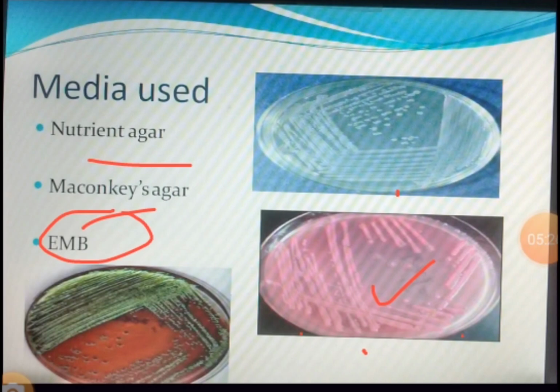One special media for this is EMB, that is eosin methylene blue agar. If E. coli grows on EMB, it will produce a green metallic sheen. You can see the green metallic sheen colonies here. Other organisms, like Enterobacter, may produce other colors, pink or black colonies, but not a green metallic sheen. So if on EMB you see a green metallic sheen, you can confirm it as E. coli.